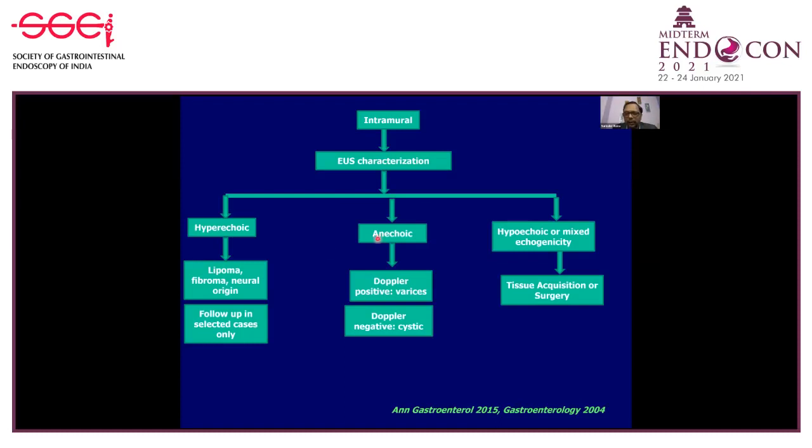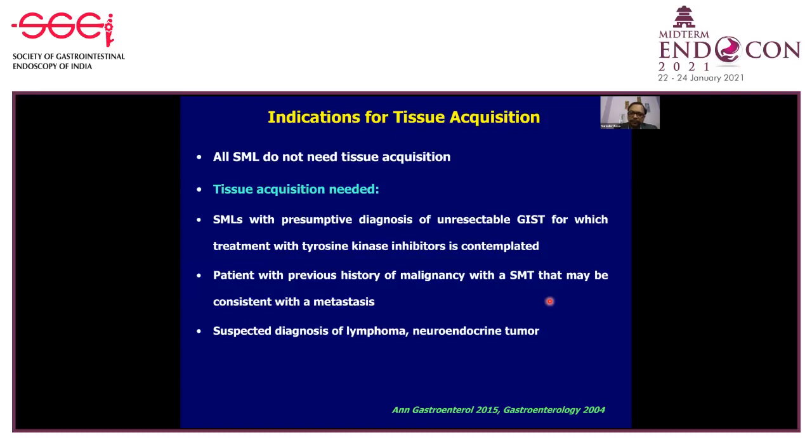If they are anechoic lesions, you put on a Doppler. If they are Doppler positive, it's vessels. Most of the time, these are varices. And if it's a Doppler negative anechoic lesion, these are cystic lesions. Again, the malignant potential of an intramural cystic lesion is very, very low. The problem arises when the lesions are hypoechoic or have a mixed echogenicity. In these conditions, you have to decide whether to straight away proceed with surgery or do a tissue acquisition.